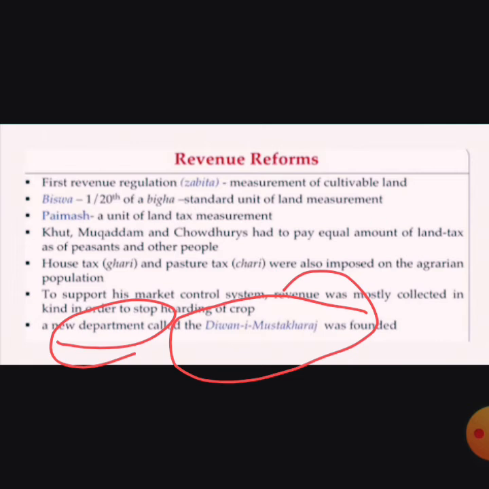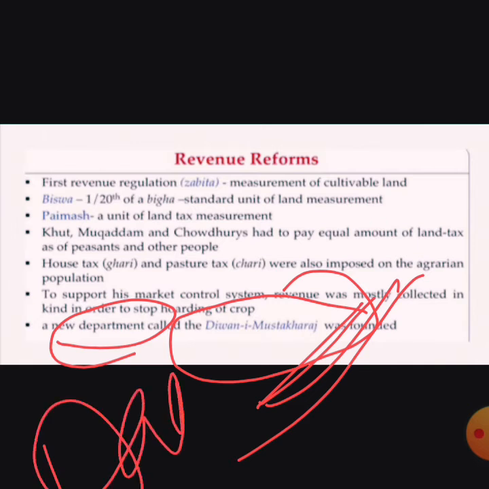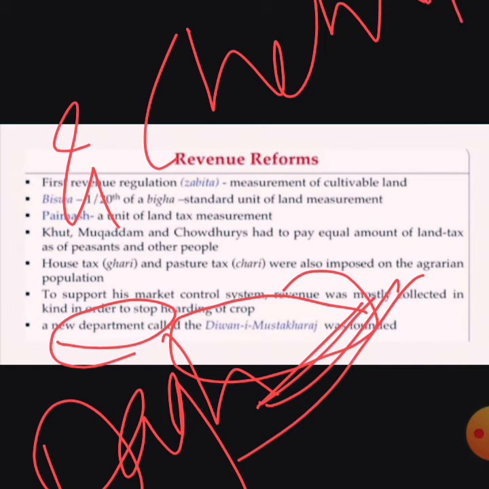In addition, they also introduced the Dag and Chehra system.